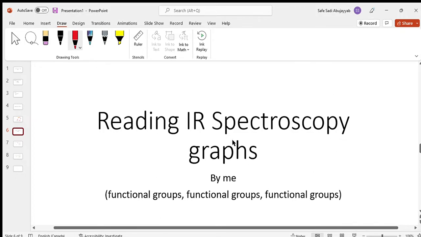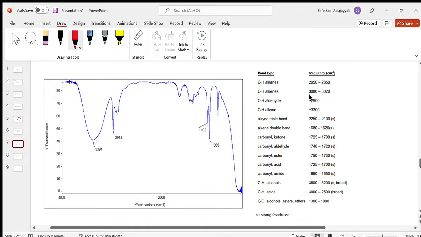So infrared spectroscopy graphs, along with other graphs, can be a very good indicator of what molecule we have, but even by itself, it can let us know what functional groups we have. So let's go through a couple examples and see what molecules we can have depicted by their functional groups. Basically, how to read it.